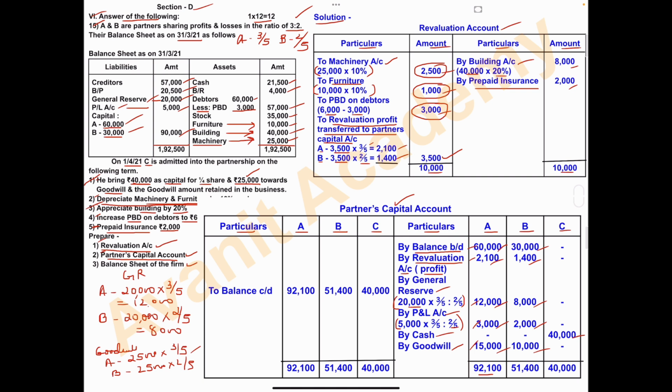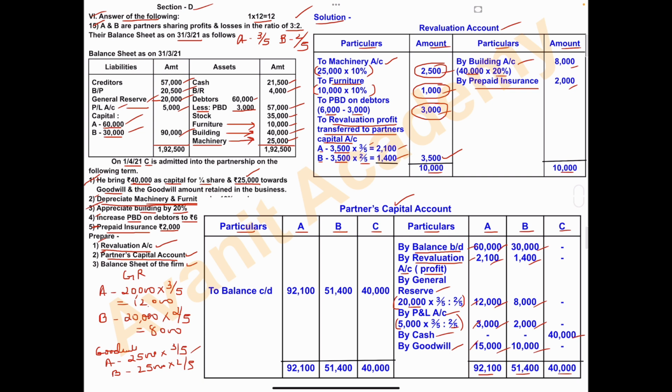Now add partner B account: 30,000 plus 1,400 plus 8,000 plus 2,000 plus 10,000 and the total is 51,400 and C that is 40,000.